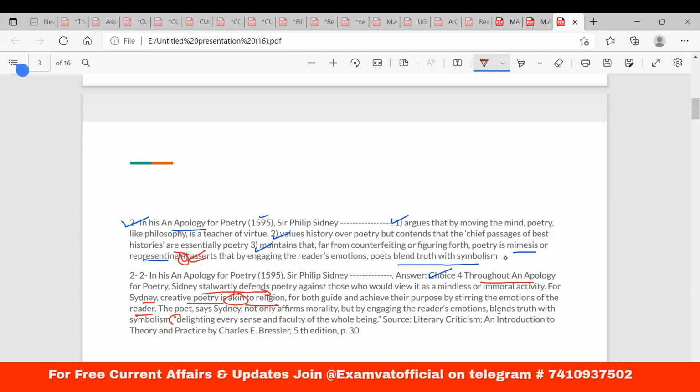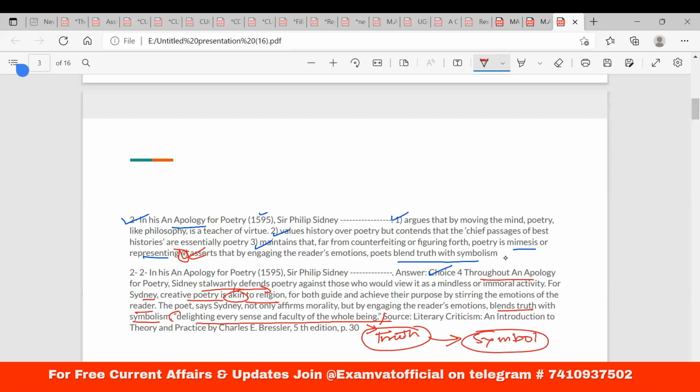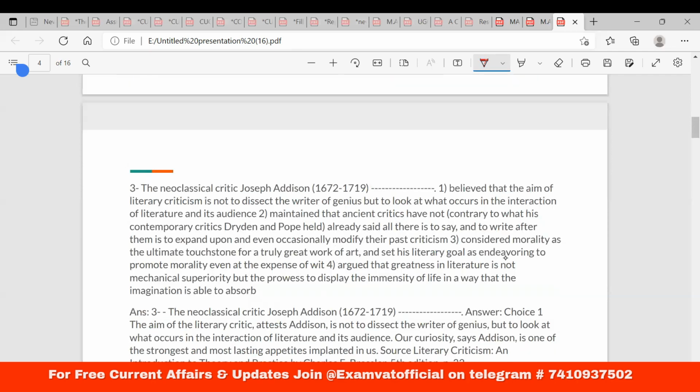Why symbolism is blended with truth? Because delighting every sense and faculty of the whole being. That means you are actually understanding the whole being through symbols. When you are understanding the whole being, you are understanding the truth. And the truth is represented through, किस चीज से represented होता है? Symbol. Okay. So let us move on to the next question.